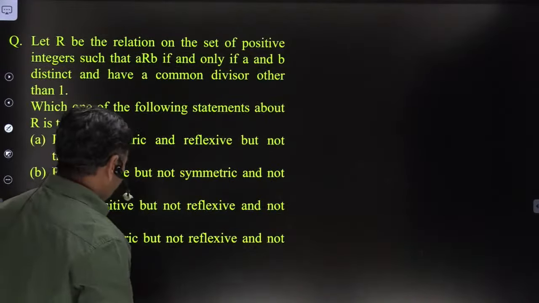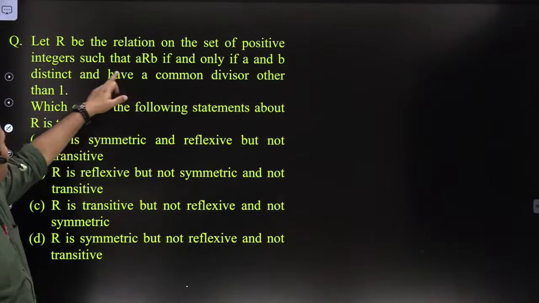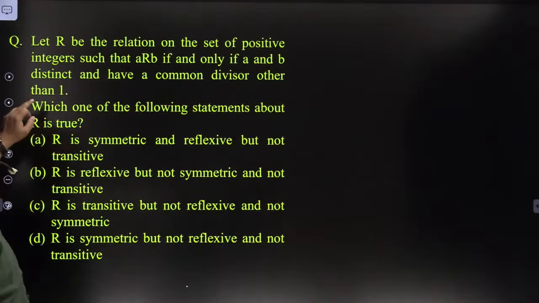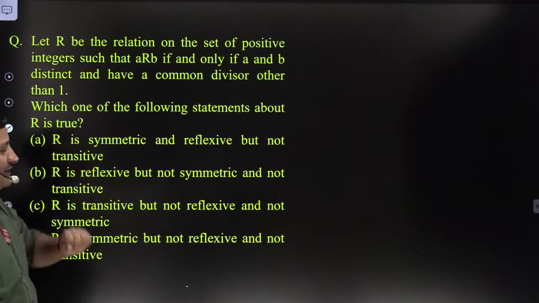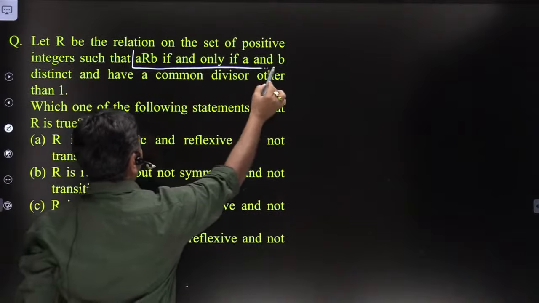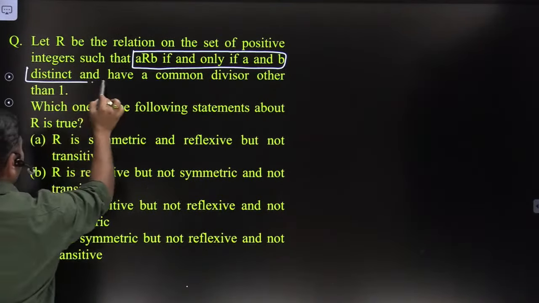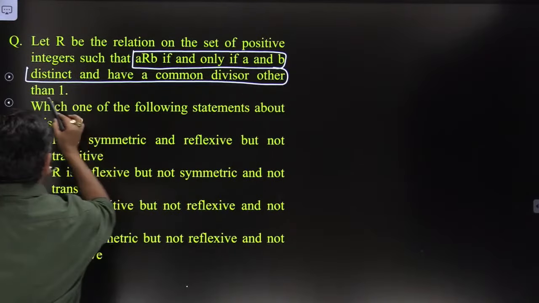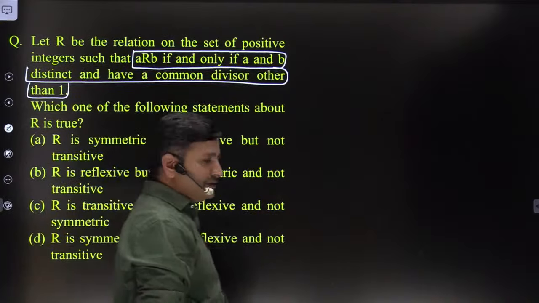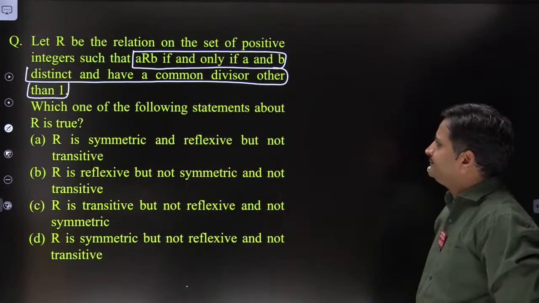Look at here, friends. Let R be the relation on the set of positive integers such that A is related to B if and only if A and B are distinct and have a common divisor other than 1. They are distinct, and have a common divisor other than 1. Then which of the following statements is true? Can you answer this question, friends?